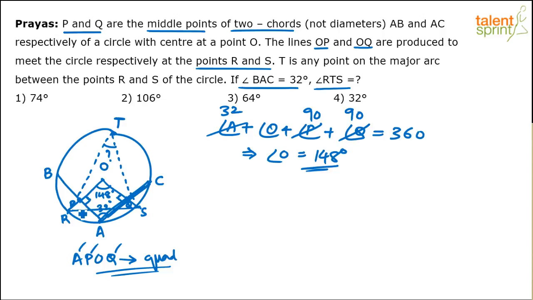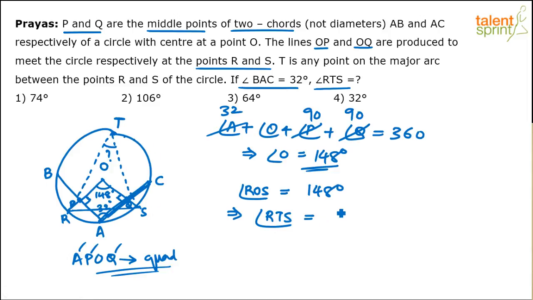Angle made at the center is, let's say, theta. Then the angle made by the same chord on any point on the circle will be half of theta, right? So we can say that angle ROS is equal to 148 degrees, implies angle RTS. T can be any point on the circle. I mean, it can be anywhere here in this major arc.